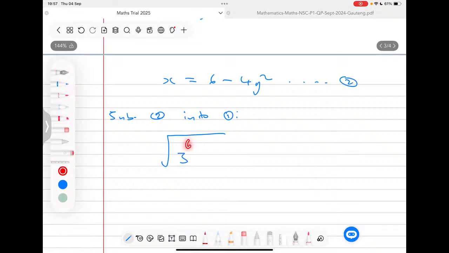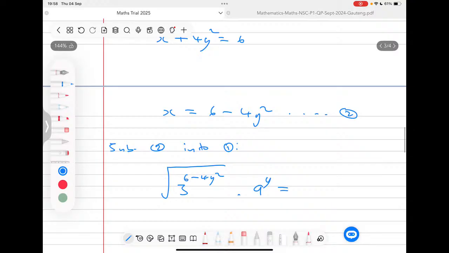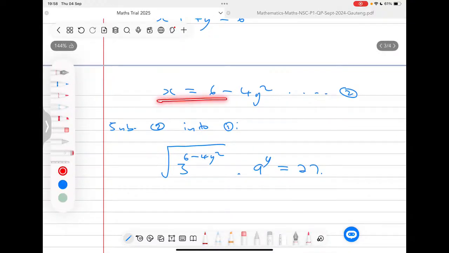So here I'm going to have a 6 minus 4y squared. That is the x. And then here I'm still having a 9 to the power y, and this is equal to 27. Now, the reason why I started with this is because I wanted everything to be in terms of y, so that I can be able to solve y.